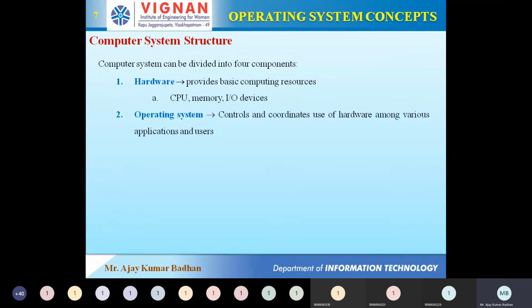The main purpose of the operating system is to control the hardware, that is, to control and coordinate the use of hardware resources like I/O devices and memory. For example, through your laptop you connect a pen drive, which is a hardware device. Whenever you connect a new device for the first time, you will see some kind of installation take place. Who is exactly doing that? That is the operating system, which interacts with your pen drive.